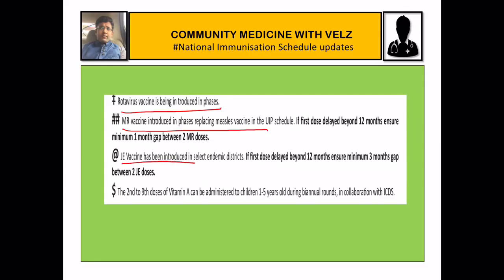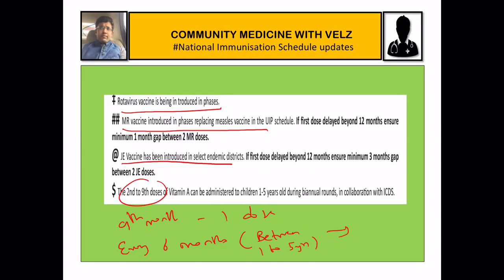Then Japanese encephalitis vaccine, it has been introduced only in selected endemic districts. And vitamin A first dose, it is given at 9th month. Then after 9th month, every 6 months we have to give vitamin A. That is between 1 to 5 years of age.